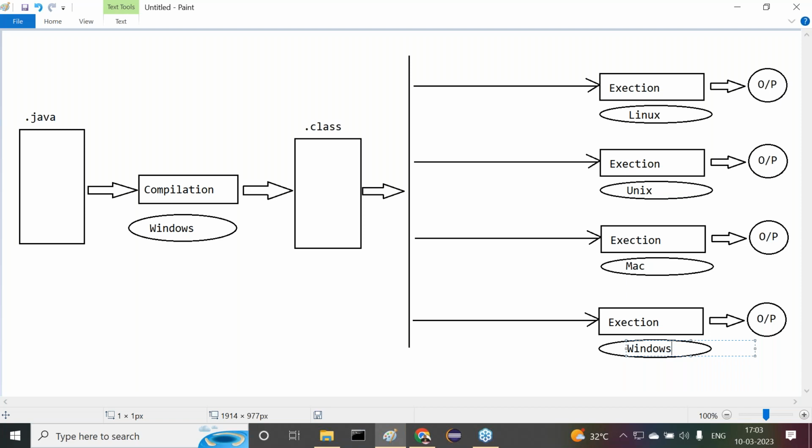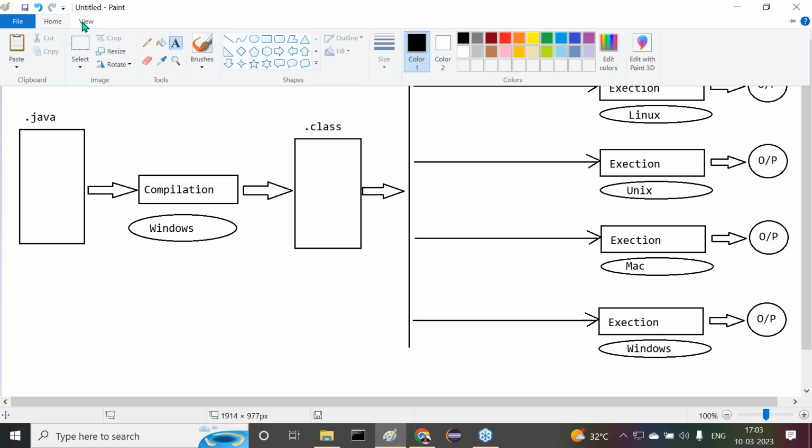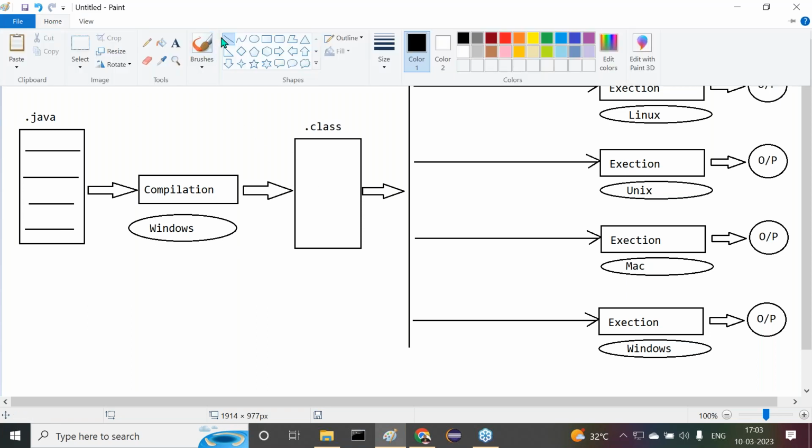Please try to recognize it. How many Java programs have we taken here? Only one Java program. Am I right or not? Only one Java program I have taken. How many times did we compile our Java program? Only one time. Got it or not? Okay, only one time we compiled our Java program.